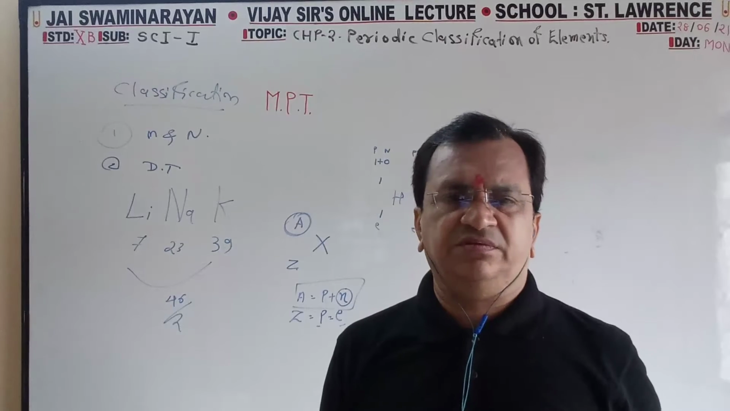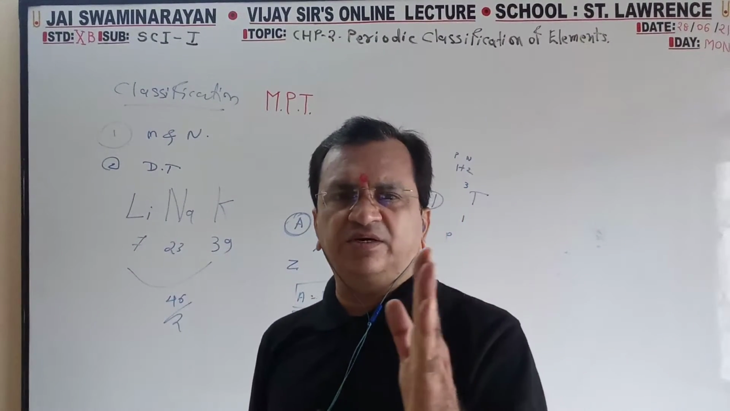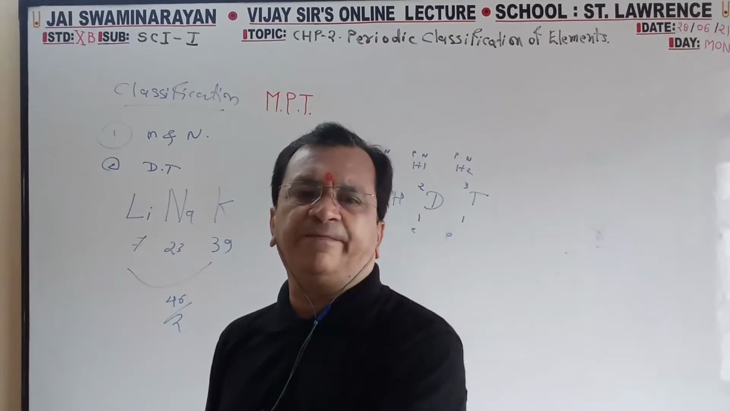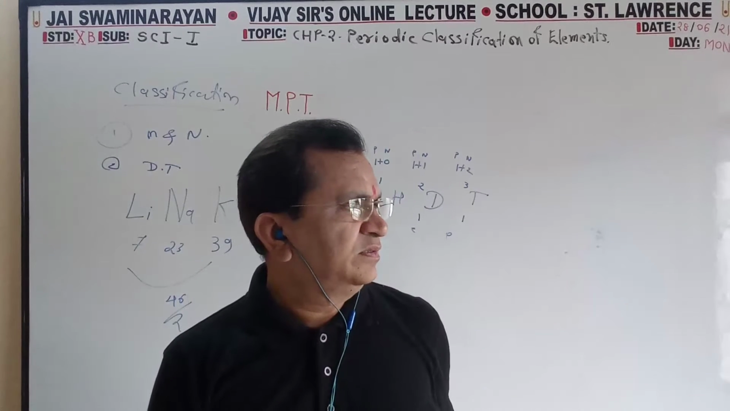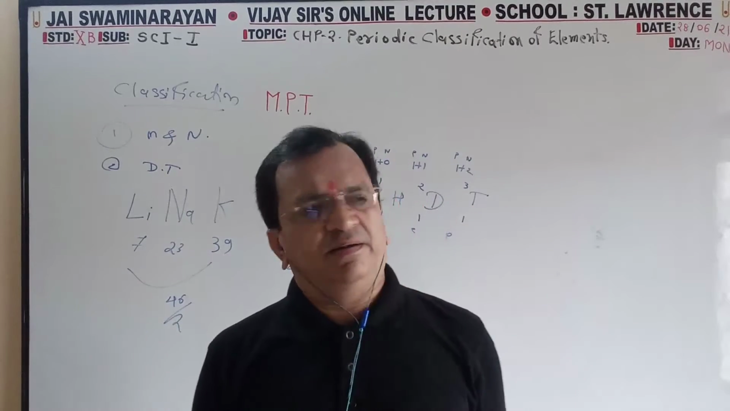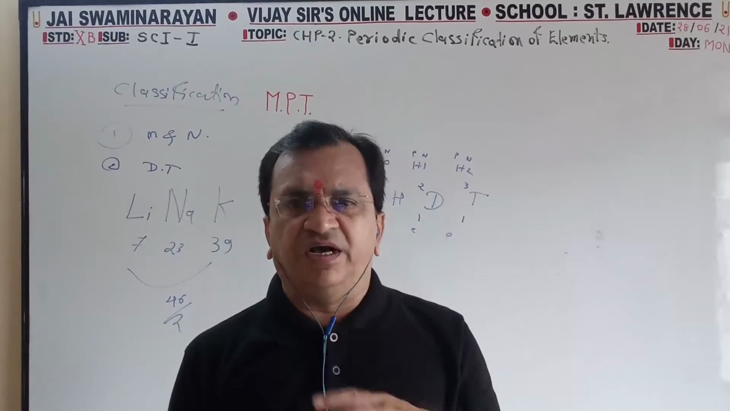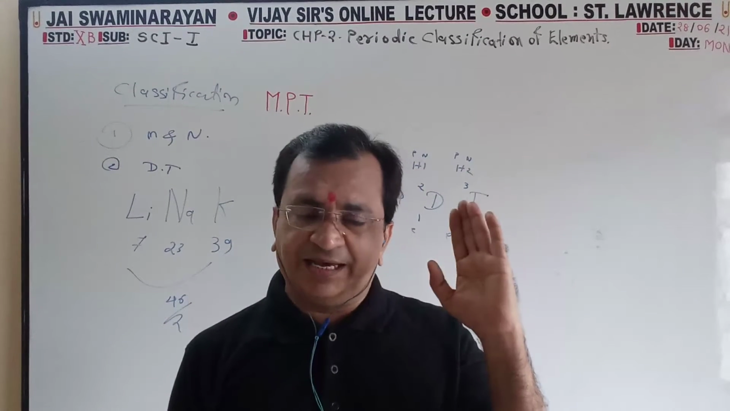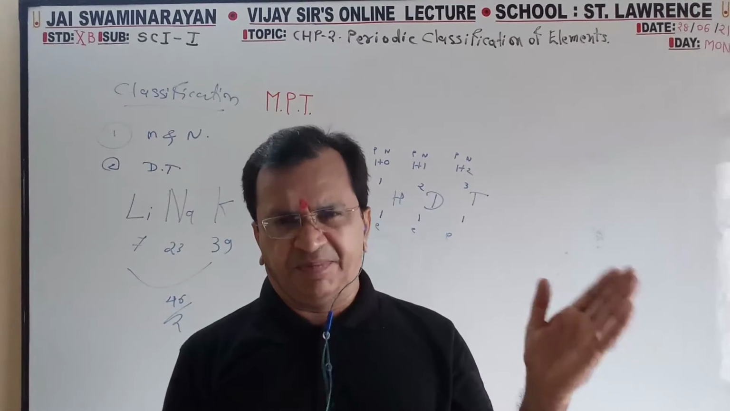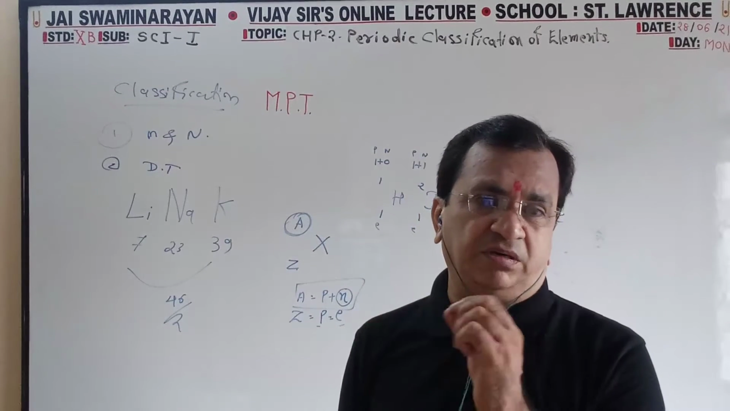On the left, it starts from metal. Slowly the metal character goes on decreasing and the non-metal character goes on increasing. At the end, neutral, noble, inert, same word again, like metal, like metalloid, semi-metal, half metal, like that. Here the same number, same name.